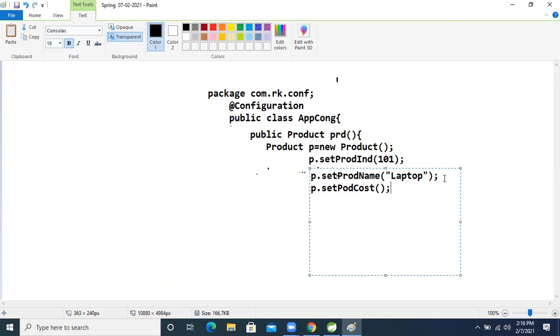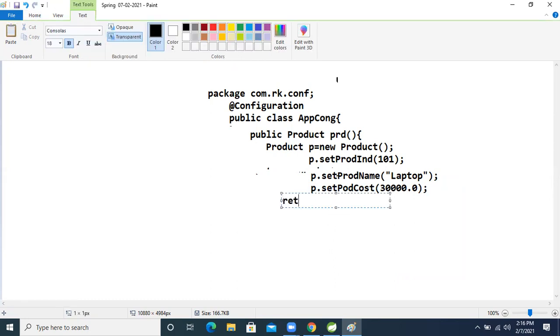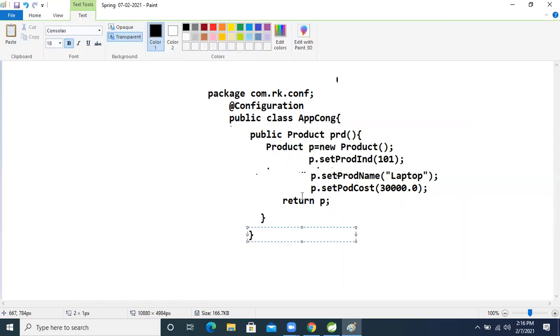Here we created the Product class with a cost of 30,000. Now this method returns Product, so it wants to return back a Product. We return this p reference back here. After returning, we close the open bracket with a close bracket.